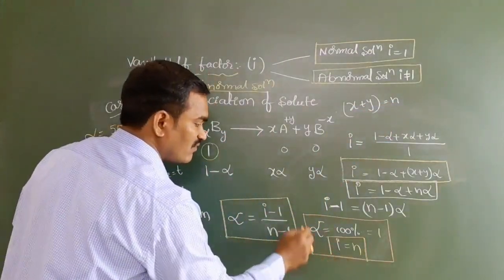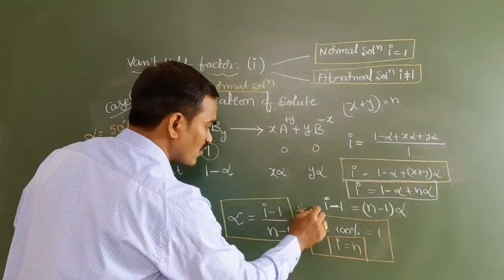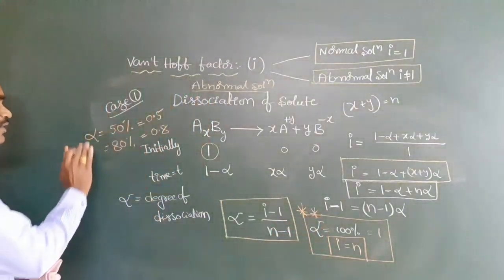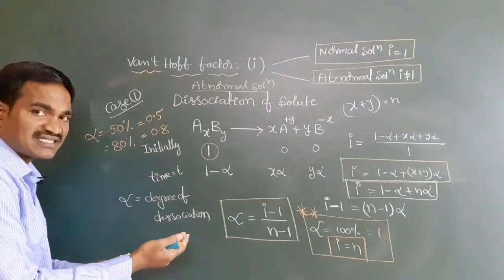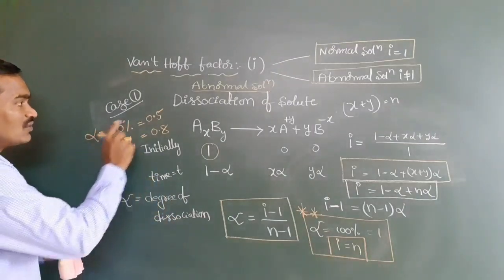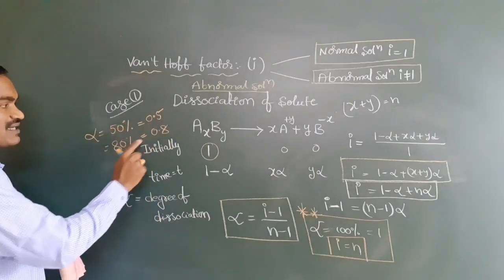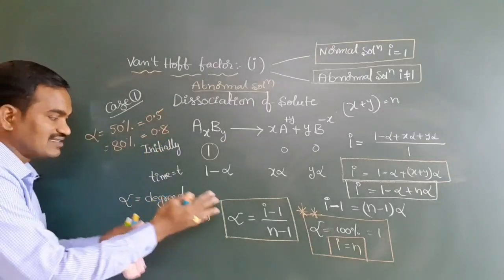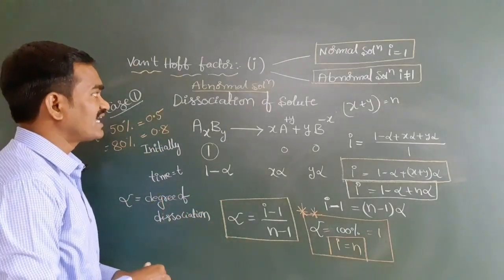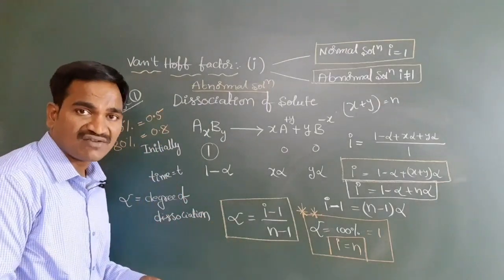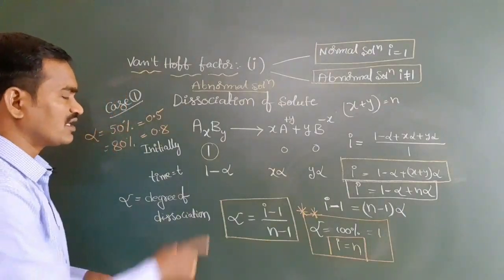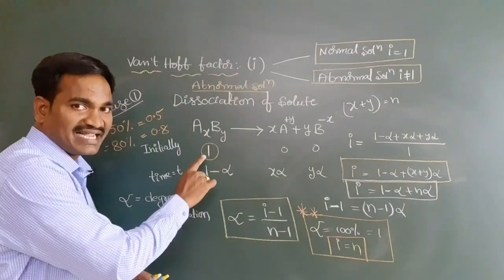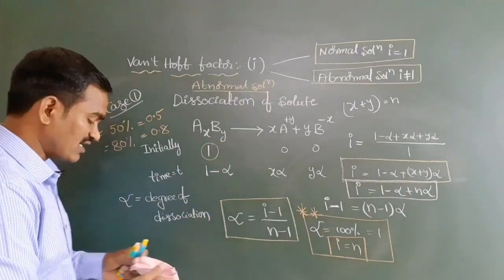These are the major points we have to focus on. For example, if they say 50%, alpha value is 0.5; 80%, 0.8. Like this, we take case 1, where the solute is involved in dissociation. The chemical example, I already gave: BaCl2.